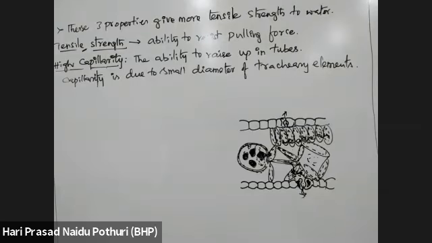The negative pressure develops at the surface of mesophyll cells in leaf and causes water to move up.